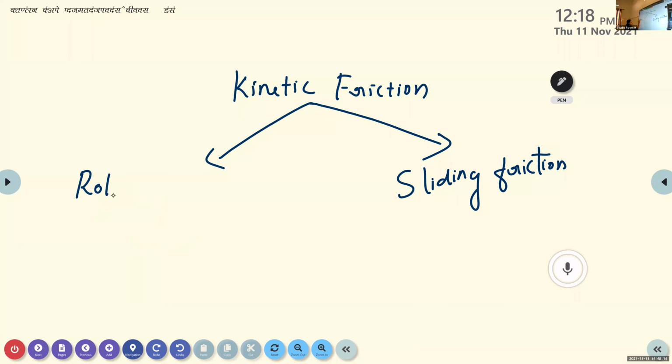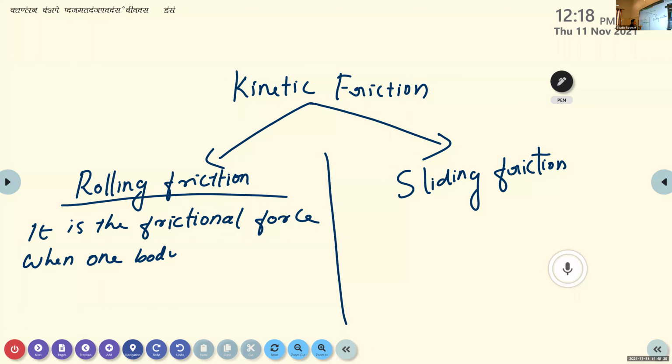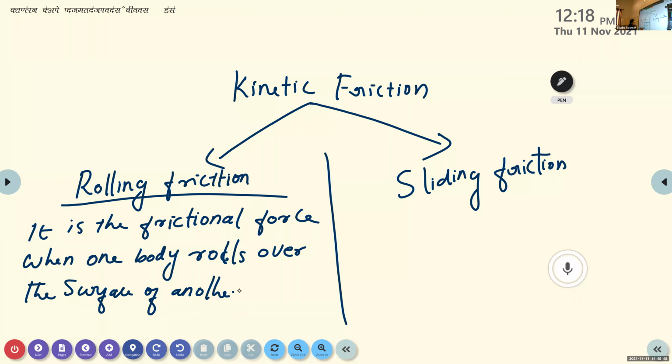It is the frictional force when one body rolls over the surface of another body, known as rolling friction.